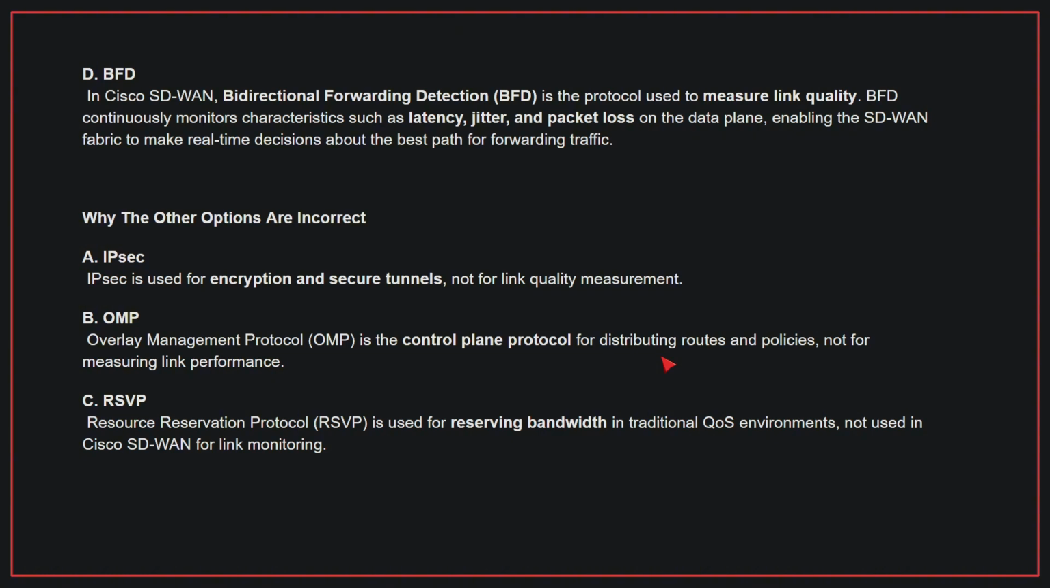Why the other options are incorrect? A. IPsec is used for encryption and secure tunnels, not for link quality measurement. B. OMP is the control plane protocol for distributing routes and policies, not for measuring link performance. C. RSVP is used for reserving bandwidth in traditional QoS environments, not used in Cisco SD-WAN for link monitoring. Therefore, the correct answer is D.